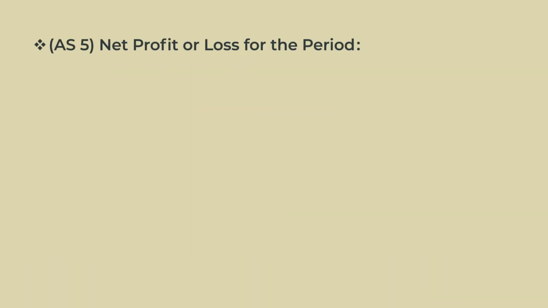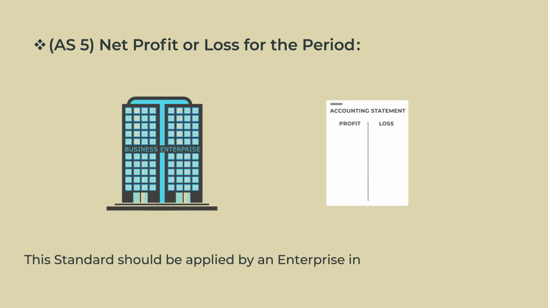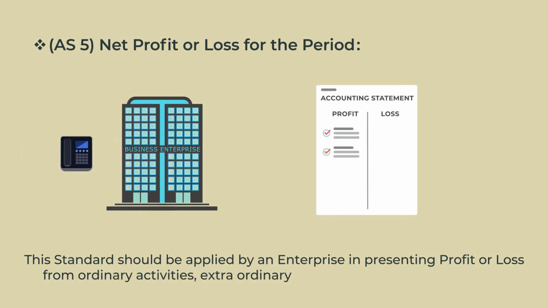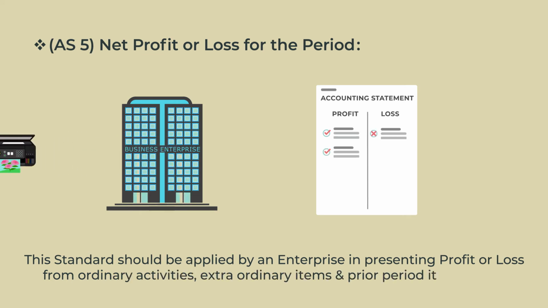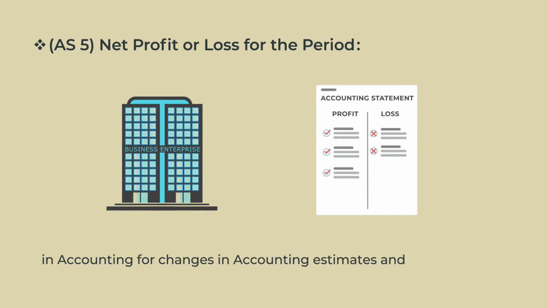Accounting Standard 5. Net profit or loss for the period. This standard should be applied by an enterprise in presenting profit or loss from ordinary activities, extraordinary items and prior period items in the statement of profit and loss, in accounting for changes in accounting estimates and in disclosure of changes in accounting policies.